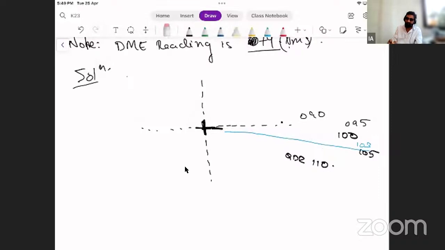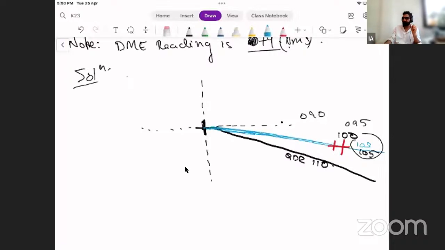Gone. Unnecessary things are gone now. So 103 is where my aircraft is. And where was my 110? Yeah, I deleted that also, sorry. So this is where my airway is. This is where my aircraft is. QDR. Now we don't need to show where the aircraft is going because that is not asked. If it's QDR, then if we have to assume, we are flying like this. Okay, students. If you have to assume, then this is what we'll assume. Otherwise, even if you don't have the heading, don't have the assumption, it's fine. Make this straight. Okay, I'll make this straight. Sorry. Oh, very accurate drawings.